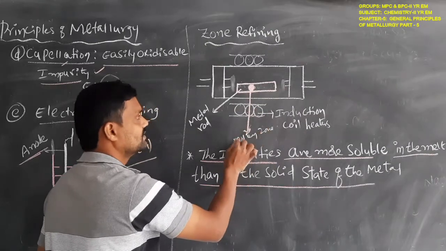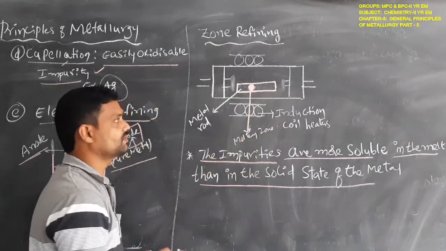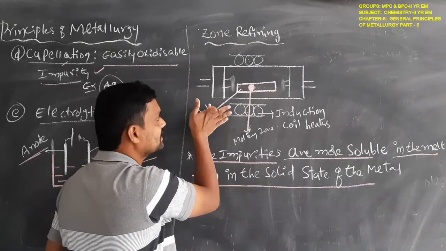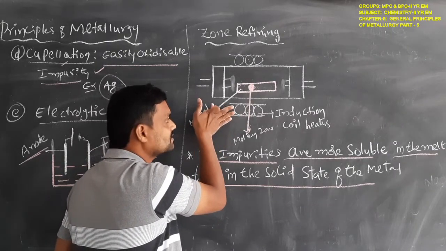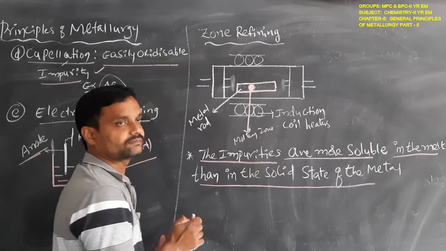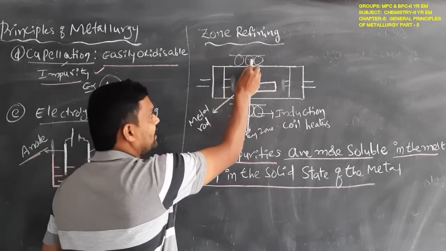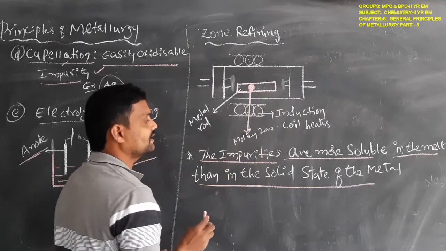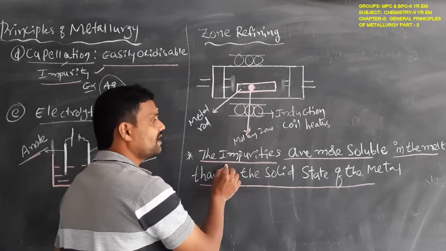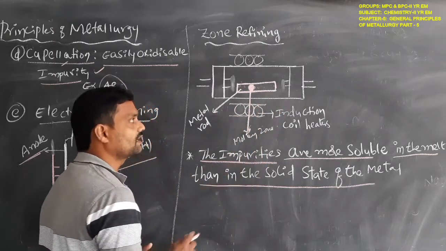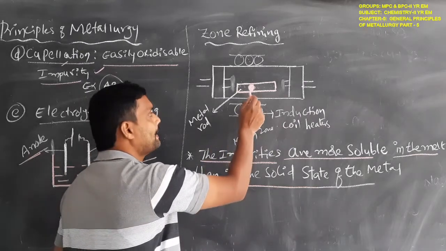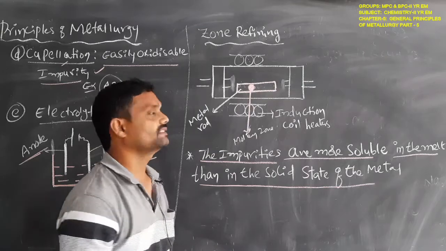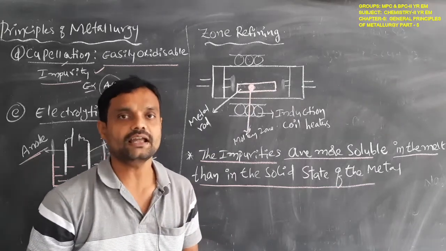Okay student, this zone is the molten zone. When these induction coil heaters rotate in the forward direction, the impurities are more soluble in the melt compared with the solid metal. This is the main principle in the zone refining method.